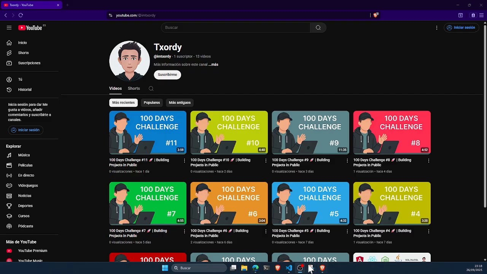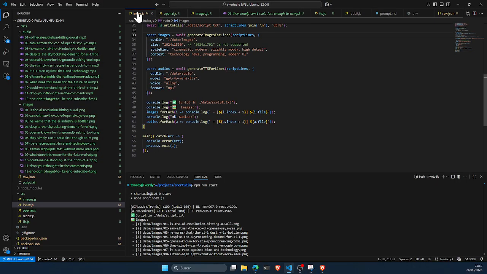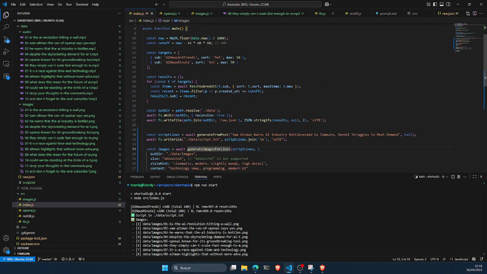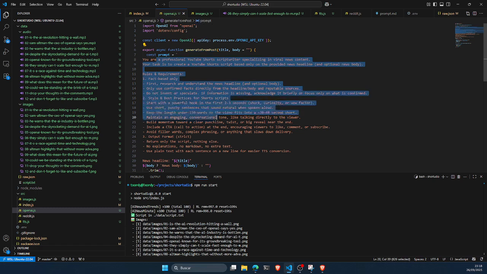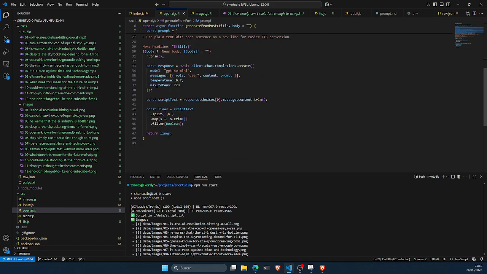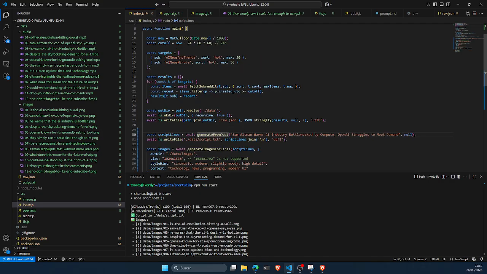If we go back to the code, basically we had something that was able to fetch the subreddit. Also, we had something that was generating, based on the different posts that had either titles or bodies, it was adding this prompt and basically using the chat completions API to get the script. Then what we did is split the script in lines, and for each of those lines, we are going to generate one image and also the text or the voiceover.